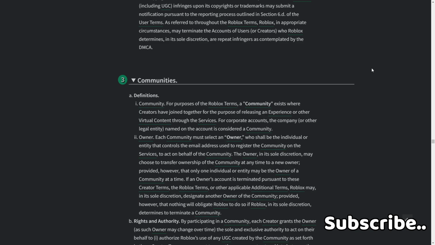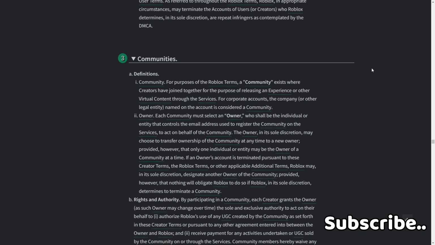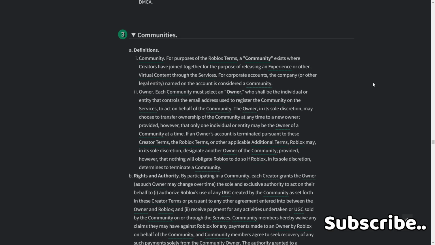Communities. Number 3. Definitions. 1. Community. For purposes of the Roblox terms, a community exists where creators have joined together for the purpose of releasing experiences or other virtual content for the services. For corporate accounts, the company or other legal entity named on the account is considered a community. 2. Owner. Each community must select an owner, who shall be the individual or entity that controls the email address used to register the community on the services, to act on behalf of the community. The owner in its sole discretion may choose to transfer ownership of the community at any time to a new owner, provided, however, that only one individual or entity may be the owner of a community at a time.